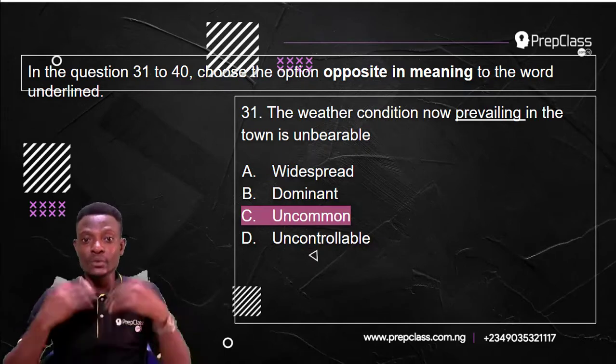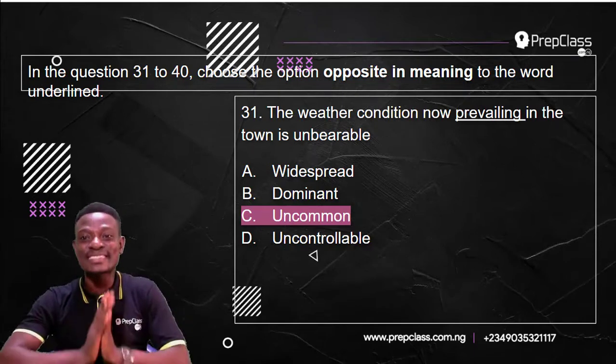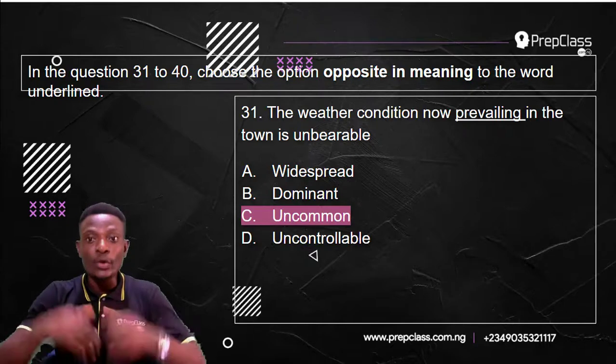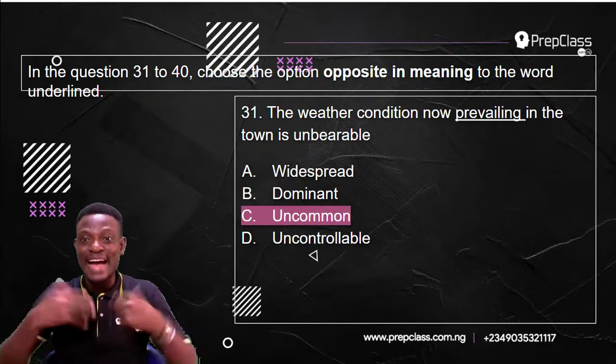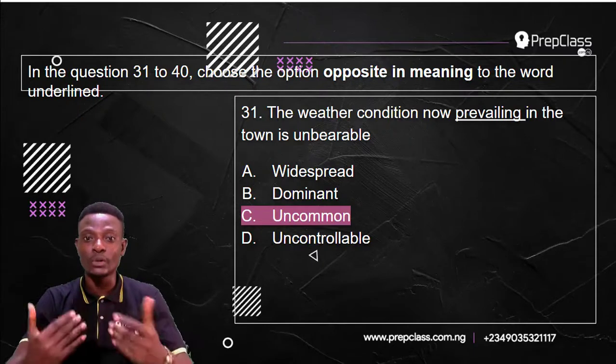Looking at the other options, widespread, dominant, and uncontrollable, they can all serve as a synonym for the word prevailing, not the antonym. It is only uncommon that can serve as an antonym for the word prevailing. So the answer to this question is uncommon.